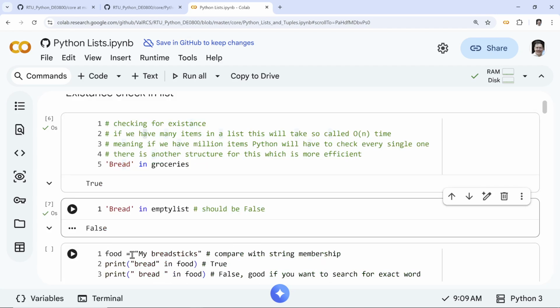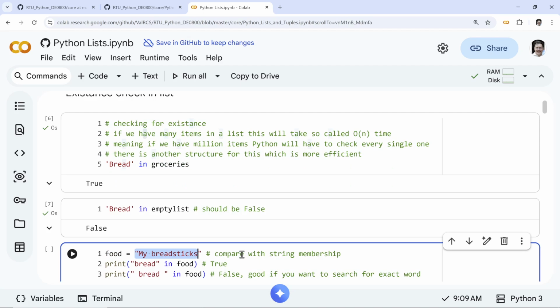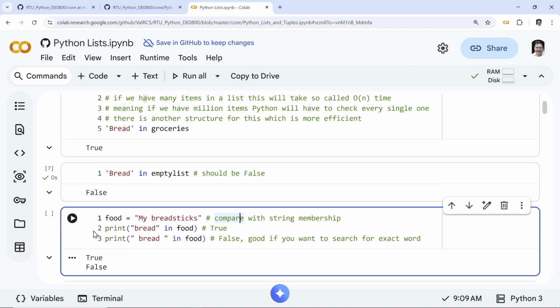So my breadsticks, right? So bread in food. So here's the thing. If we check here, my breadsticks, there is bread in breadsticks, right? That's for strings. However, notice an important point. If I check for bread with some white space, this is going to be false because lists do not give you fuzzy search by itself. Yes, you can do it, but you have to look inside individual items. So you cannot search directly for something which is an approximate match.